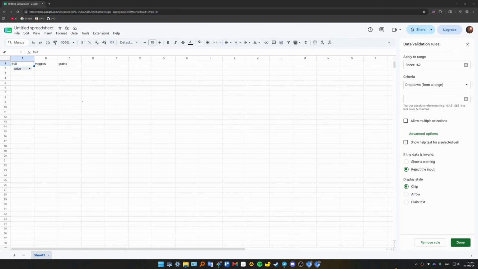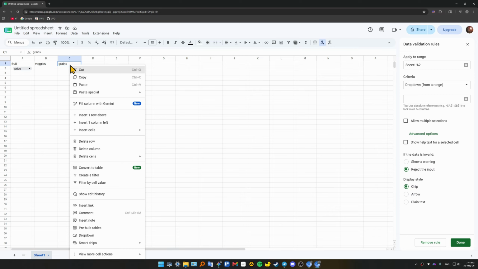Alright, firstly let's target the exact coordinates you want to seal away from outside users. So I'm just going to highlight, I'll say this block right here. I'll right click anywhere inside the highlighted section and scroll down to the bottom of the context menu and hover over View More Cell Actions right here. Okay, and in here you can choose Protect Range.